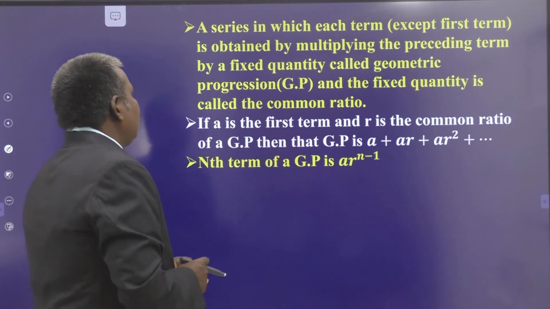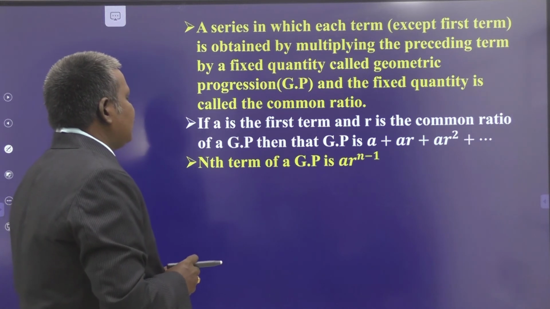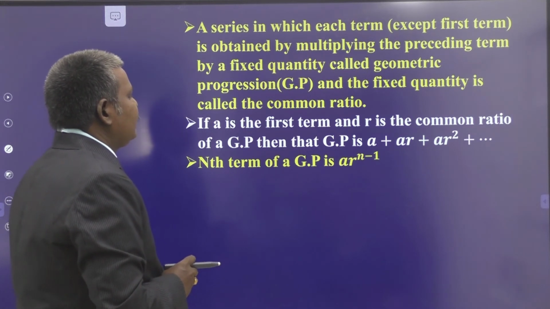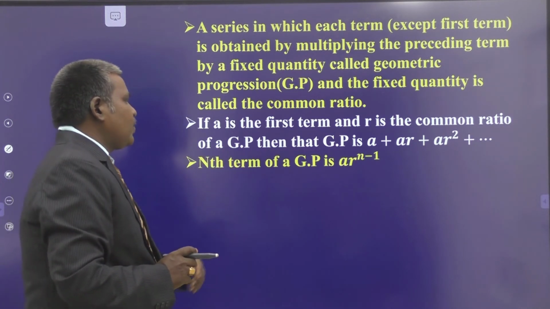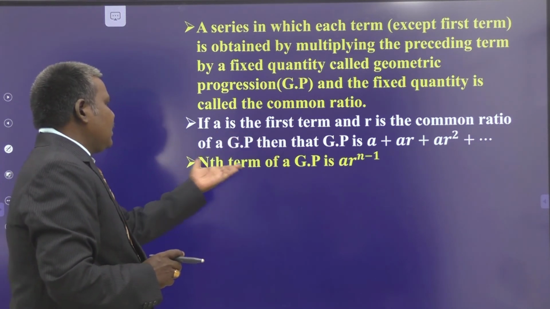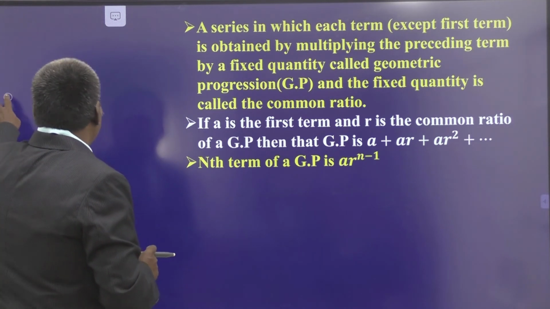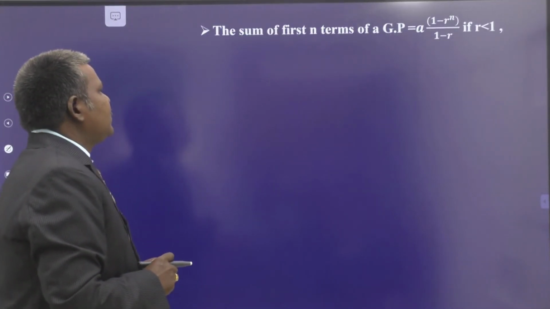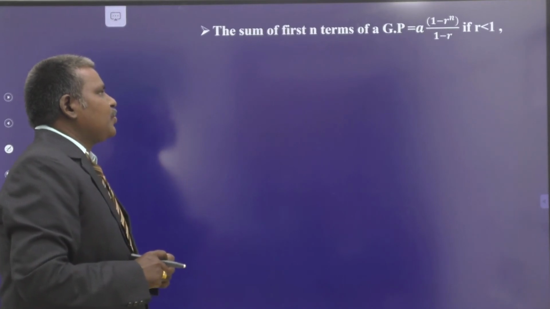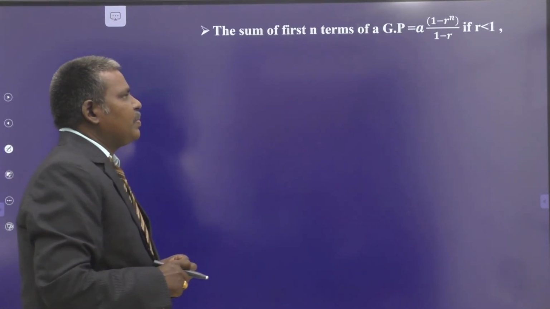Now, a is the first term, r is the common ratio of the geometric progression. Then the series is of the form a plus ar plus ar square and so on. I already read that one. The nth term of a geometric progression is ar power n minus 1. Next one. The sum of first n terms of a geometric progression is a into 1 minus r power n by 1 minus r,